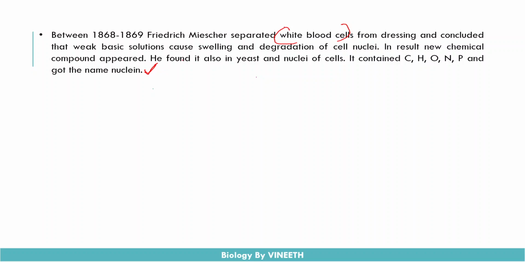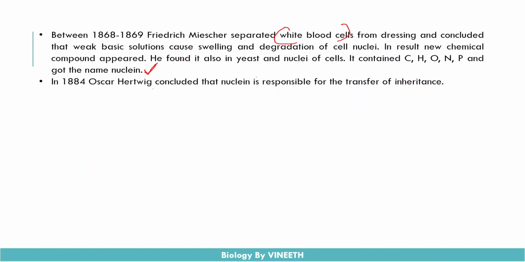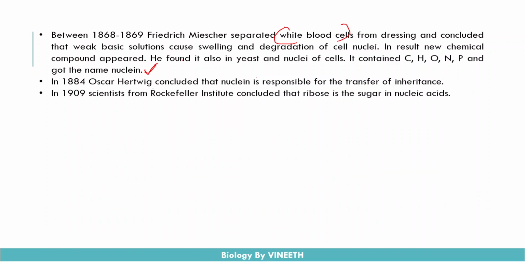Then in 1884, Oscar Hertwig concluded that nuclein is responsible for the transfer of inheritance, based on Mendel's experiments. And in 1909, scientists from the Rockefeller Institute concluded that ribose is the sugar in the nucleic acids.